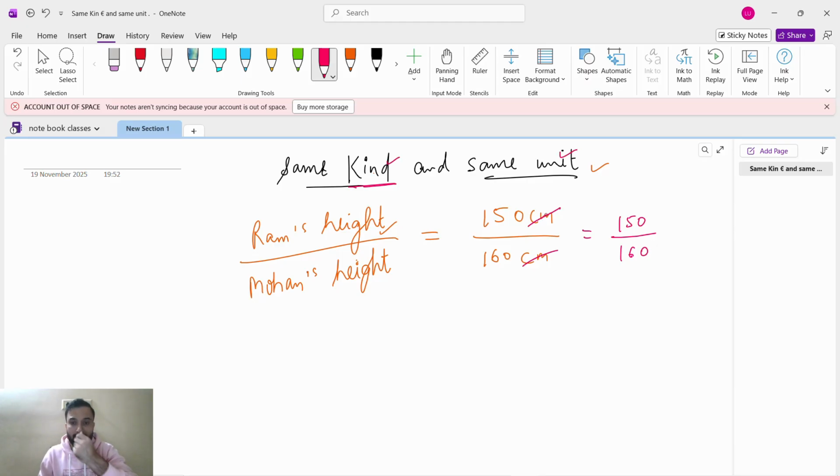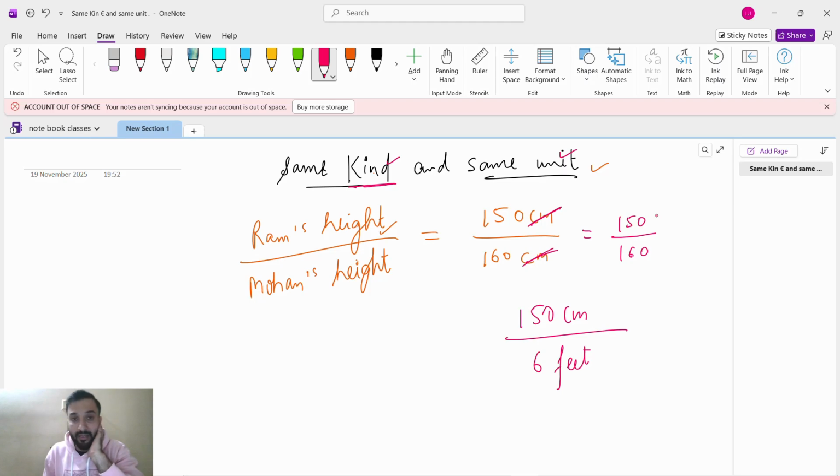Means if you are taking height in centimeter, we will take this also in centimeter. If you take feet, we will take feet. If you take meter, we will take meter. If I take 150 centimeter as Ram's height and 6 feet as Mohan's height, is it possible to compare? No, it is not possible, because centimeter and feet cannot be compared. If we take Ram's height as 150 centimeter and Mohan's height as 160 centimeter, then it is possible to compare because centimeter will get cancelled. So 150 by 160.